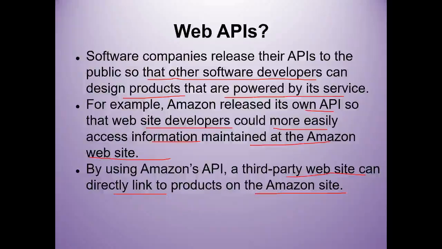Suppose any individual person has their own website, they can directly provide the link on their website to the Amazon product. So this is how Amazon's API helps other users, third parties, also.